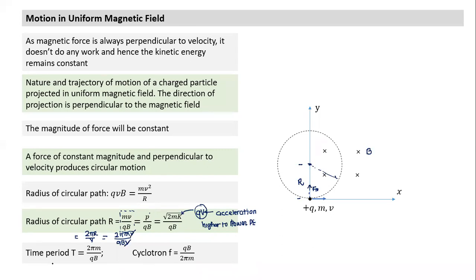V gets cancelled. So the time period is 2πm by qB. That's the time period. And surprisingly, what we find here is that it is independent of velocity. So what does it mean?